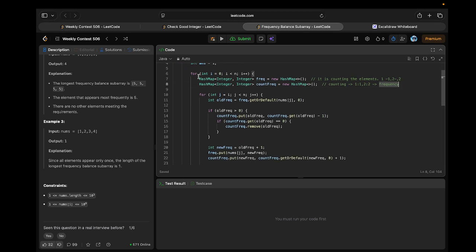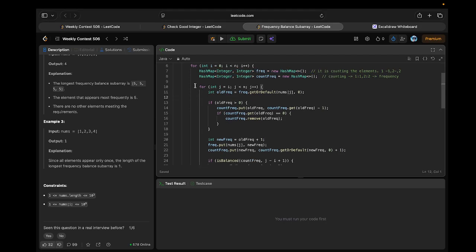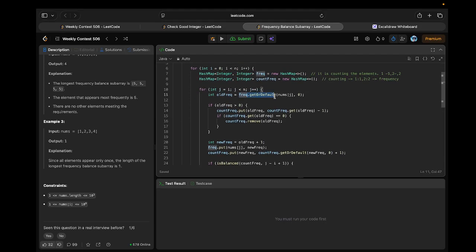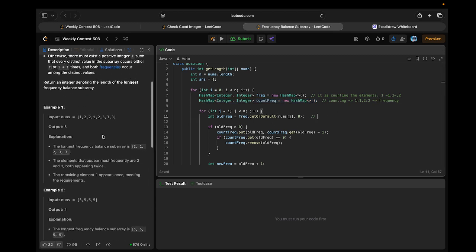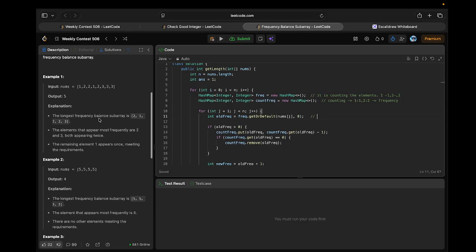That's why we have created two different hash maps. After that I'm iterating over the subarray and getting the value of the current element, and checking what the previous value was. Just understand that the first map stores the frequency of the element, but the second map stores how many times that particular frequency occurred. For example, let's consider this subarray, which is 2 1 2 3 3.